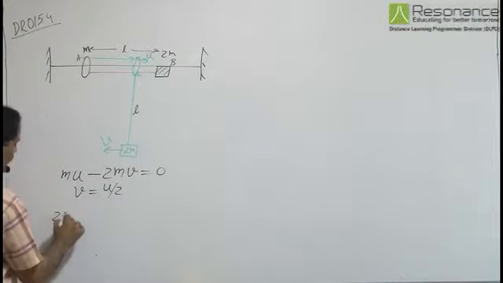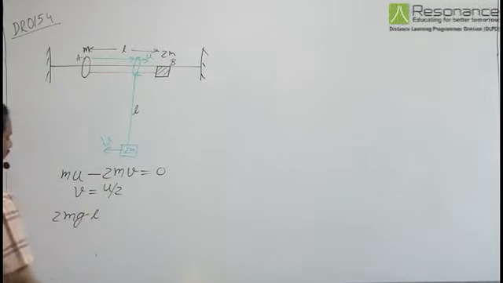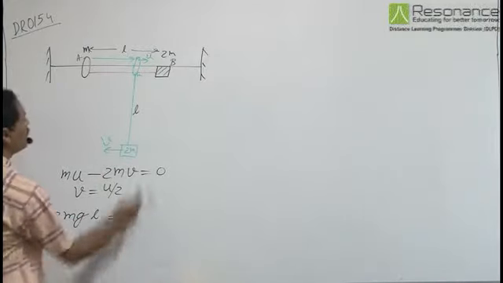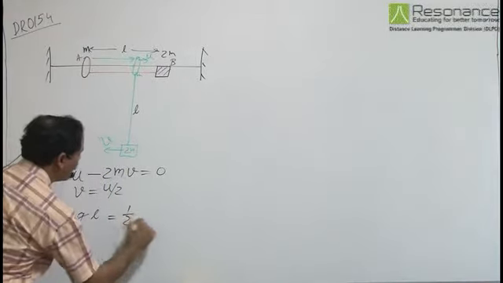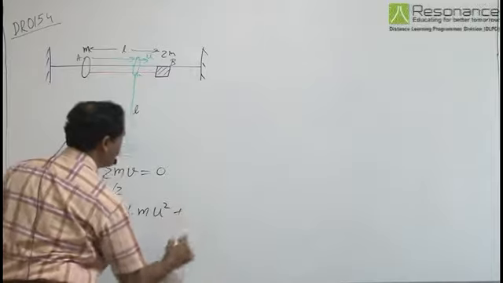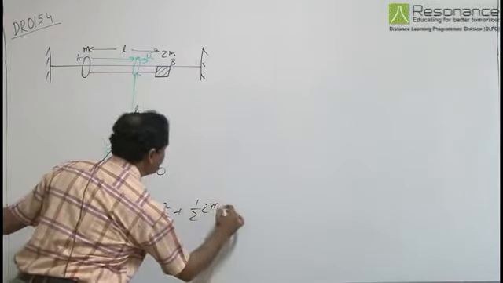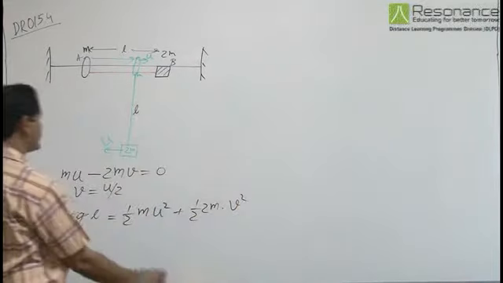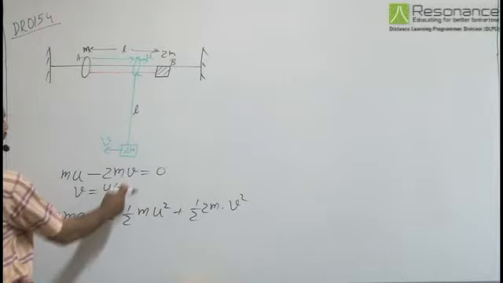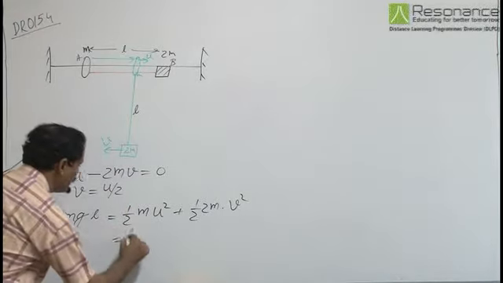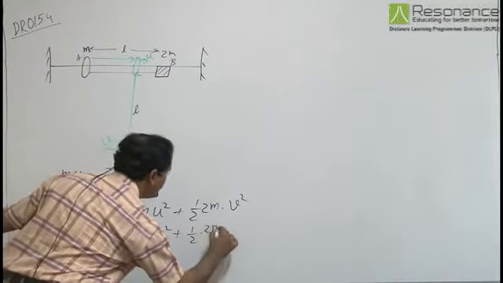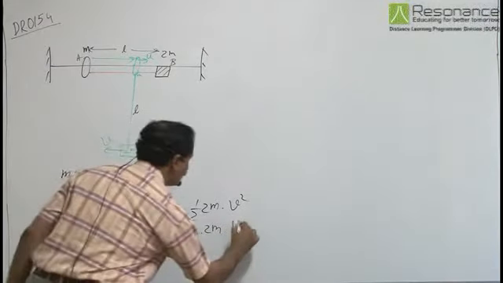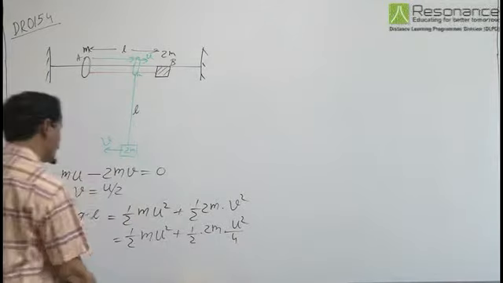So here we have the work done by gravity, 2mgl, equal to the change in kinetic energies: half mu square plus half 2m into v square. Putting v equal to u by 2, we can write half mu square plus half 2m into u square by 4.